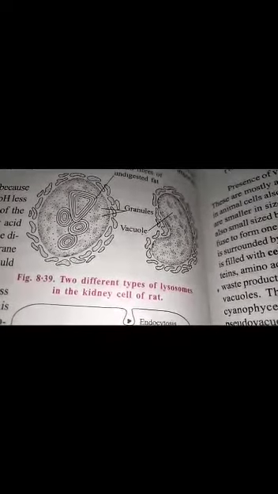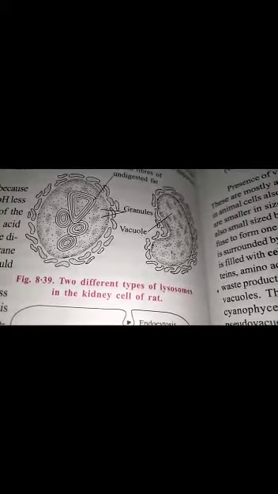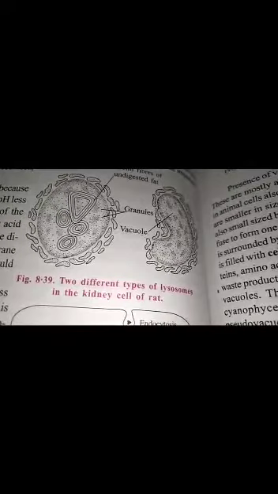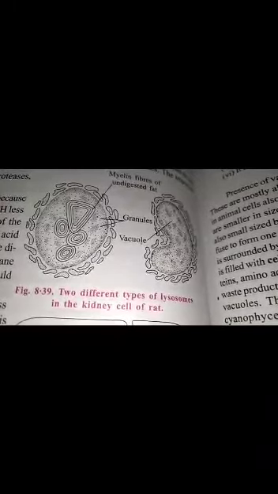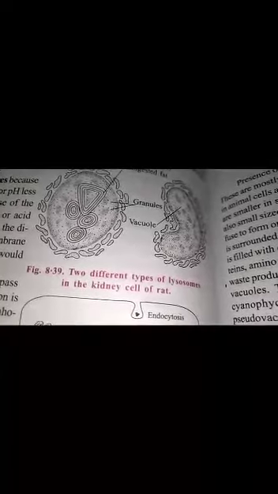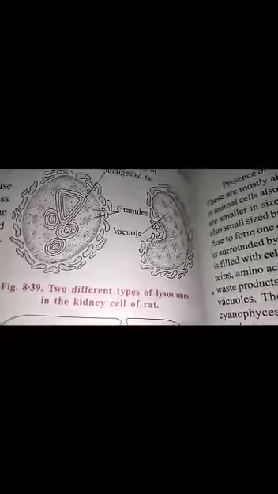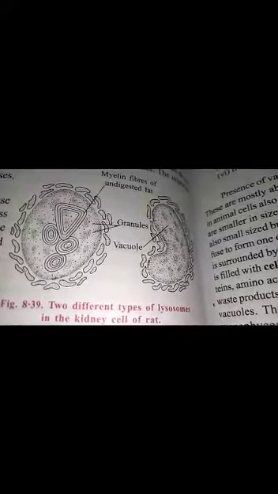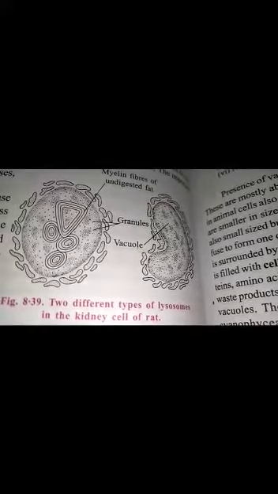The next function is, in some pathological conditions they show autolysis. Auto means self and lysis means destruction, digestion of some cell organelles. The lysosome initiates mitosis, cell division, and it helps in the removal of useless material from the cell by autophagy.